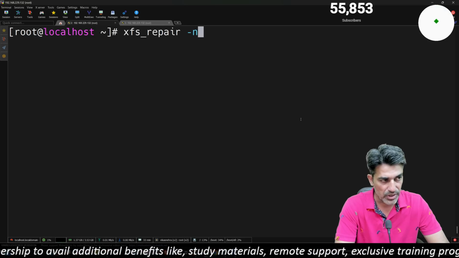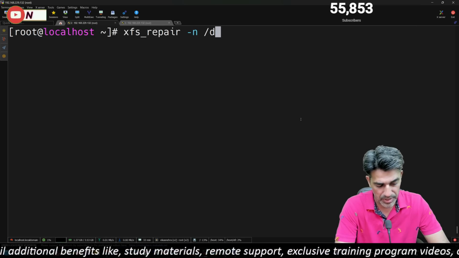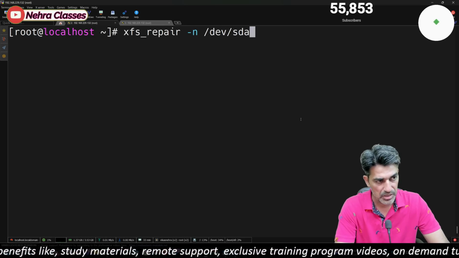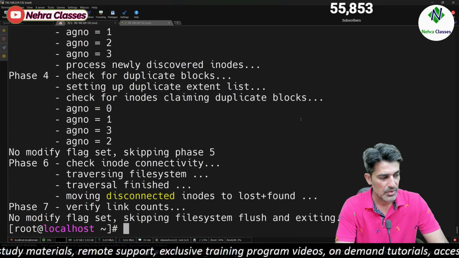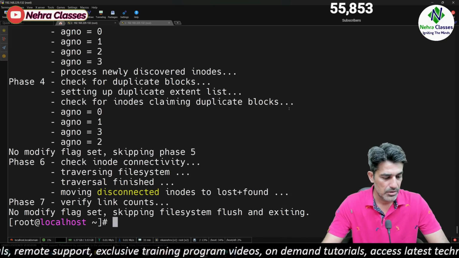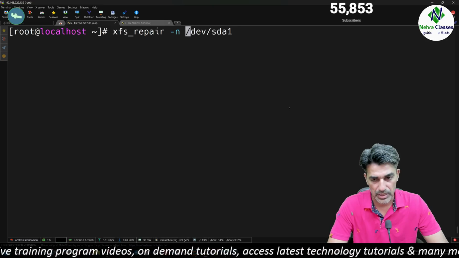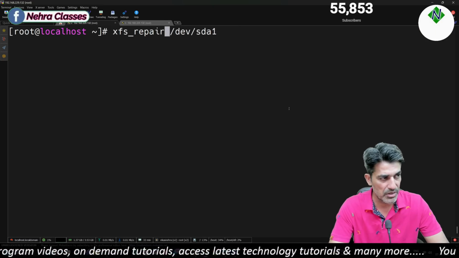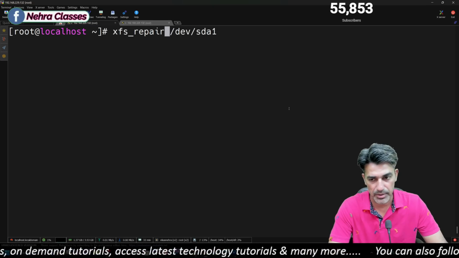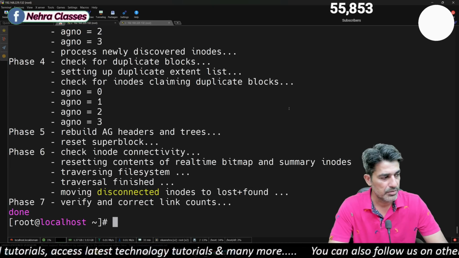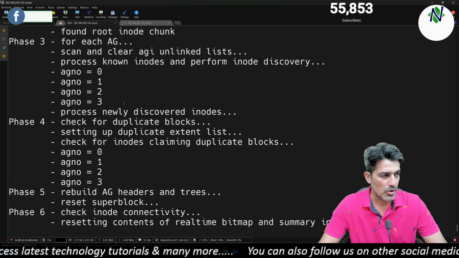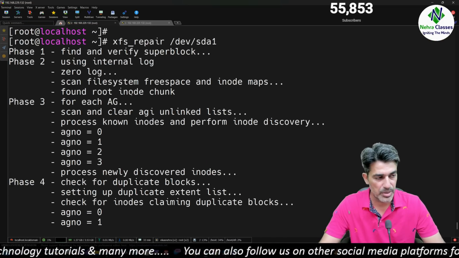For a dry run, you write -n, and after that you mention the file system name, that is sda1. And similarly, if you want a full repair, you can just execute this command without option -n. It will automatically check and repair the file system.